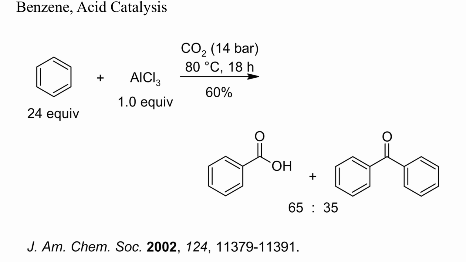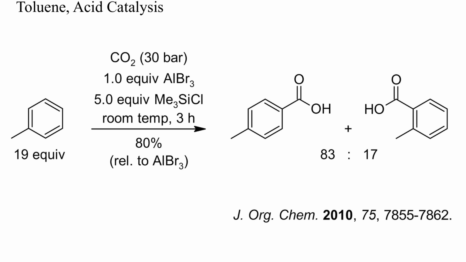Here, benzene was converted into a mixture of benzoic acid and benzophenone by heating with CO2 and aluminum chloride. One problem is that benzoic acid and the water resulting from ketone formation both deactivate aluminum chloride. Similarly, toluene could be carboxylated with a mixture of aluminum bromide and trimethylchlorosilane. No ketone was formed in this case, only a mixture of two isomeric toluic acids.